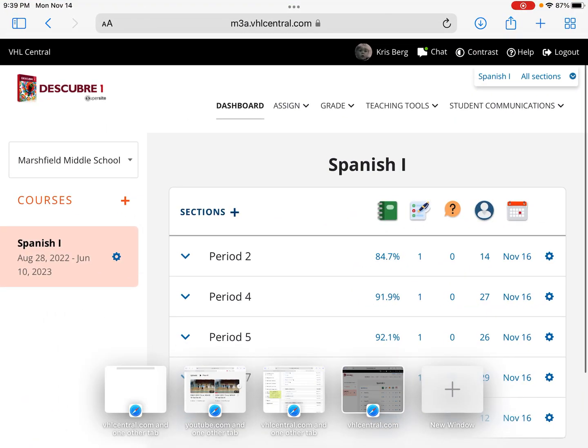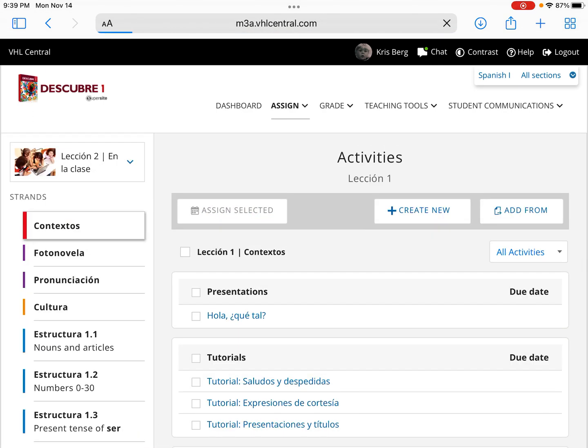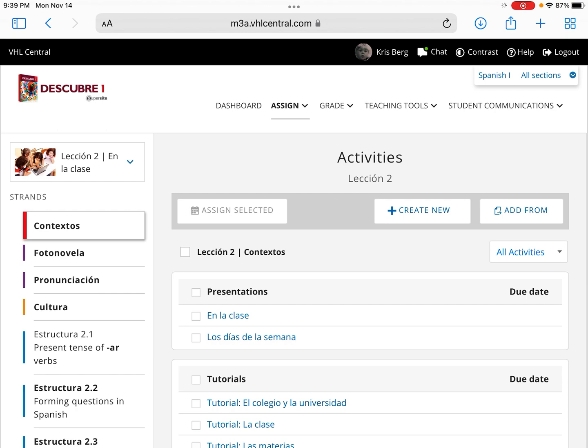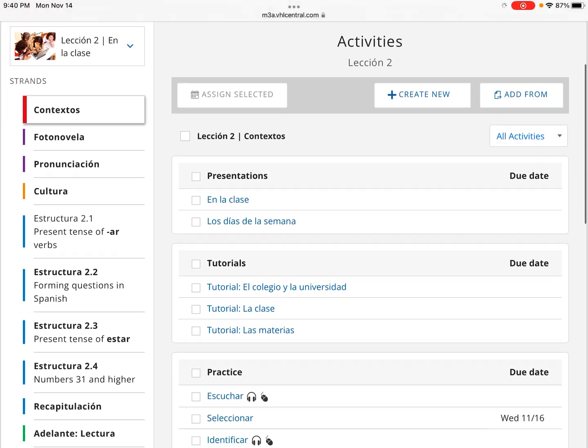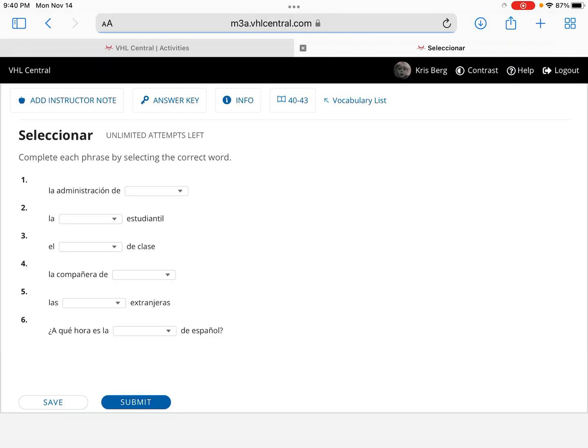So going to our homework for today. Let me change my lesson here. Take out your homework if you would. In our VHL, the formative work for today, the 15th, was in contextos, seleccionar. We'll take a look at that one first. You had to use your vocab list for this. I'll put the answer key up here.